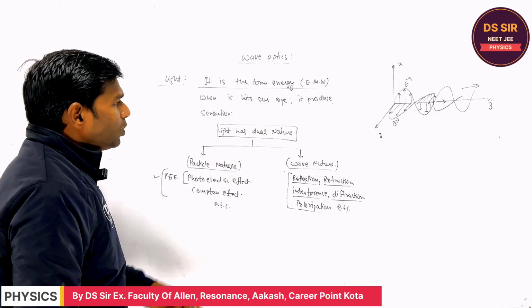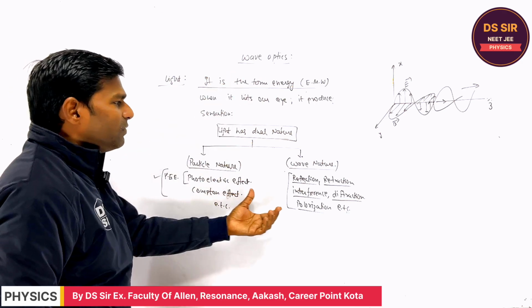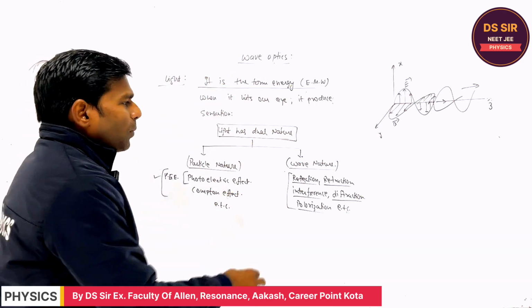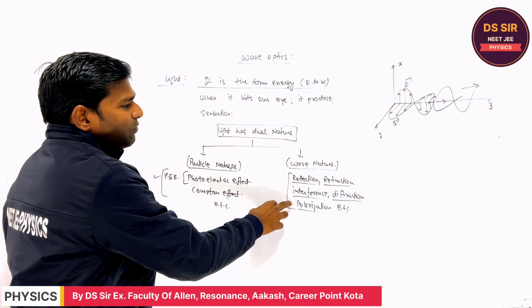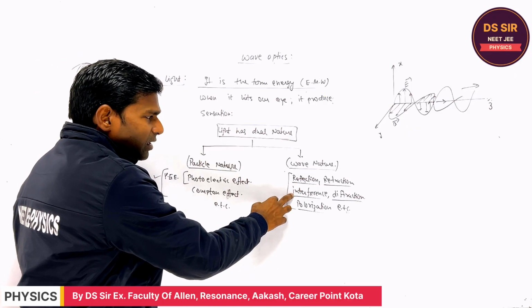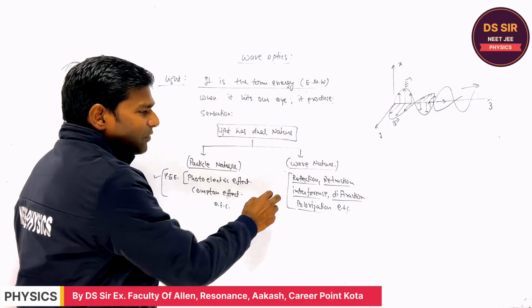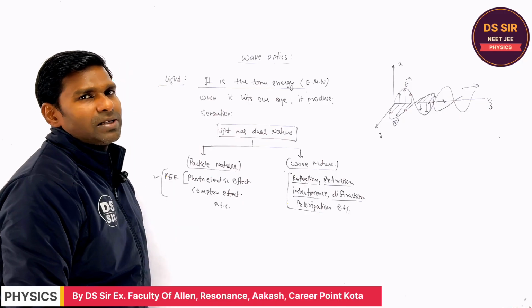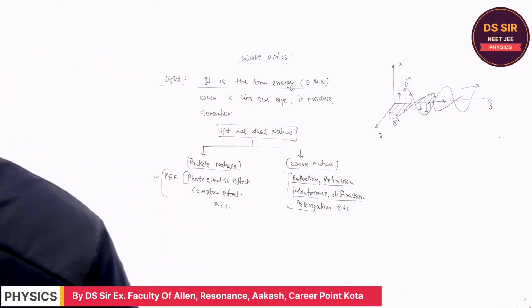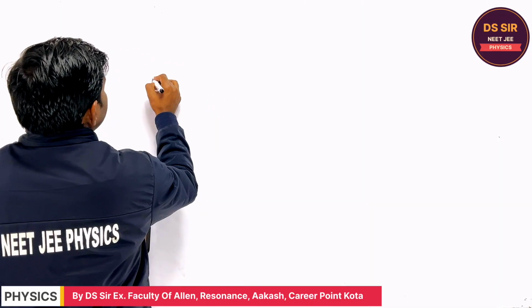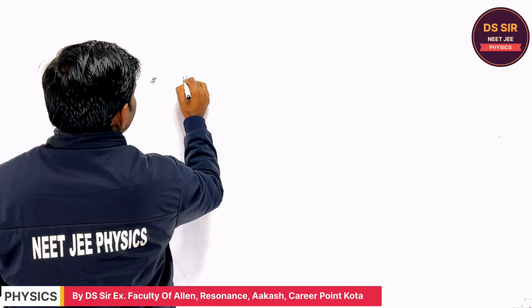So in this chapter, wave optics, we will use the wave nature of light, and we will importantly explain interference in the form of the Young double slit experiment. Copy this. So now we will discuss the Huygens principle.